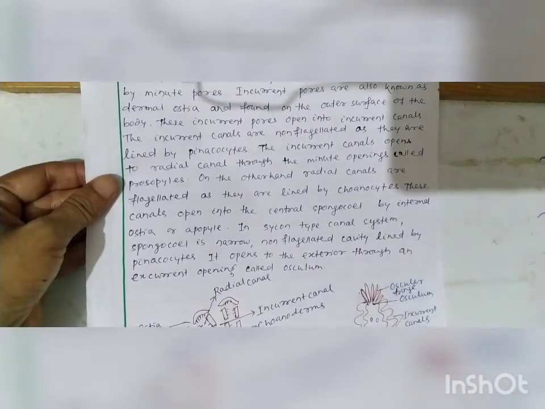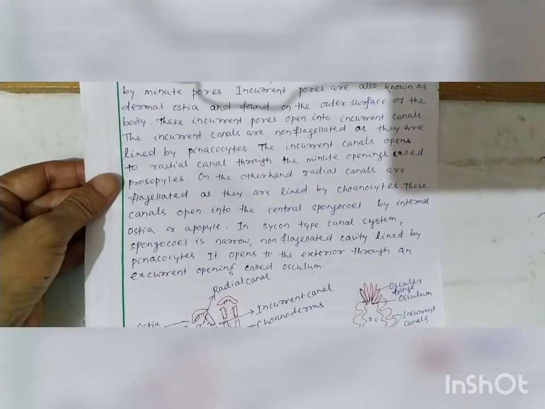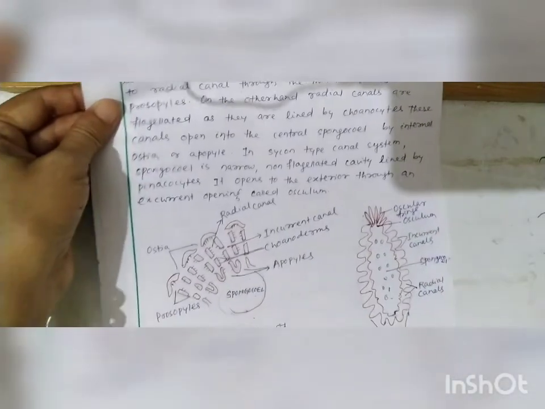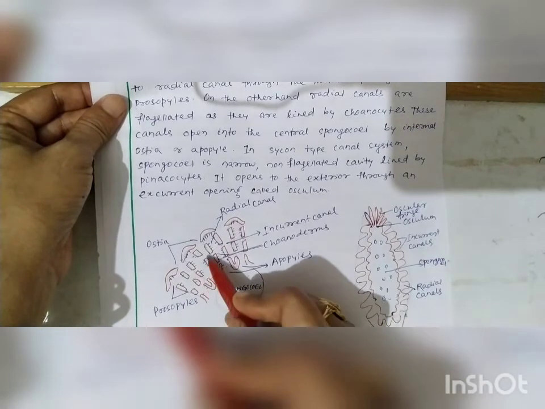These canals open into the central spongocoel by internal ostia or apopyle. In Sycon type canal system, spongocoel is a narrow, non-flagellated cavity lined by pinacocytes. It opens to the exterior through an excurrent opening called the osculum. Here is the TS of a portion of Scypha or Sycon. These are the two types of canals.